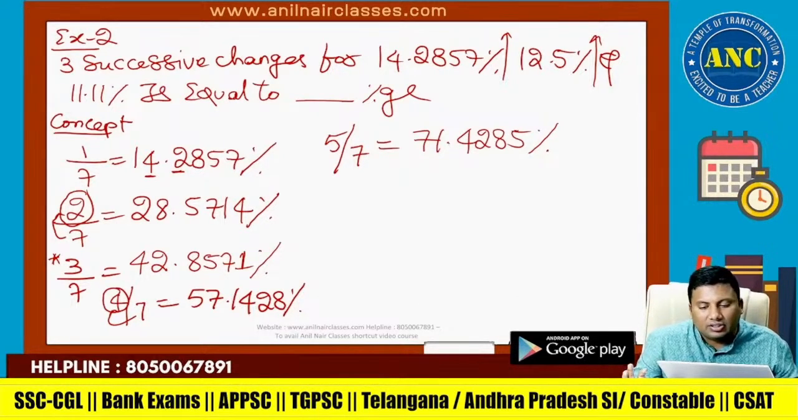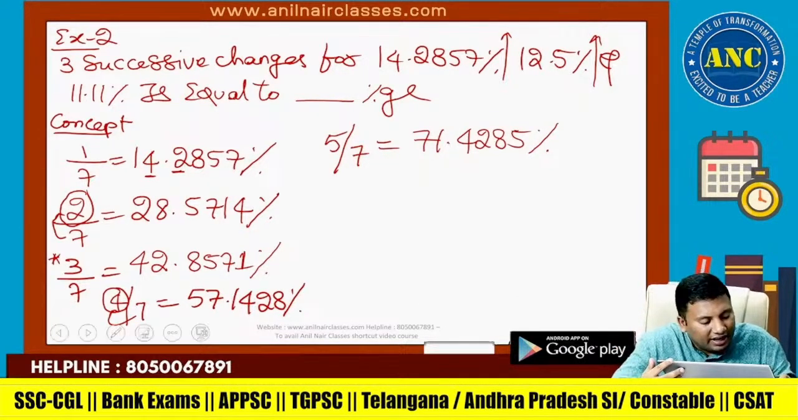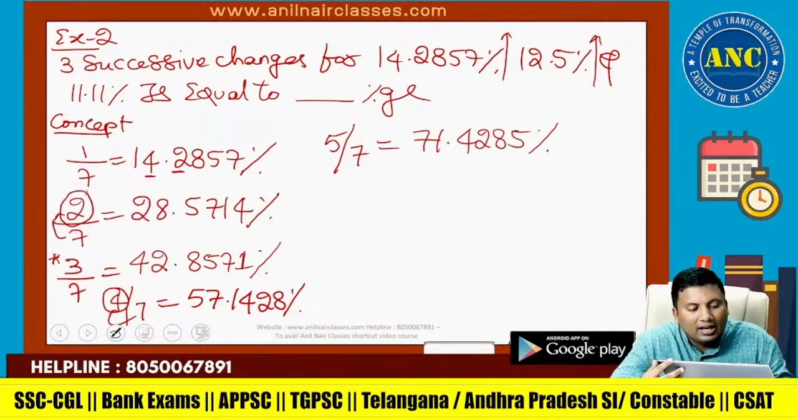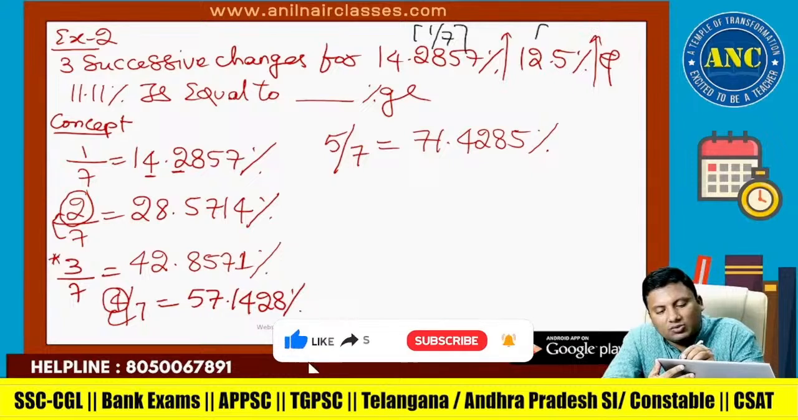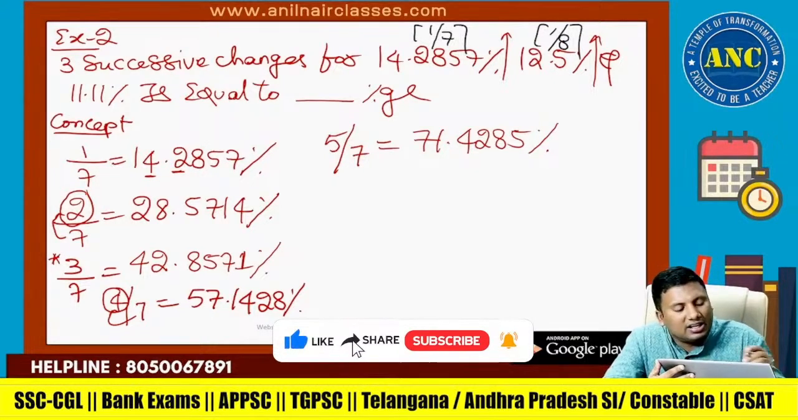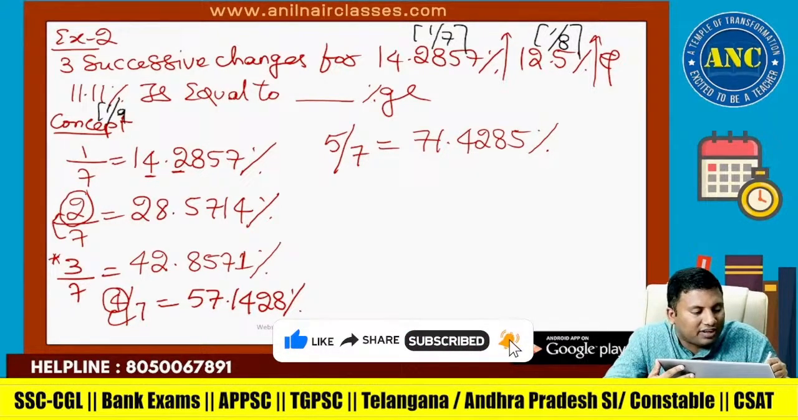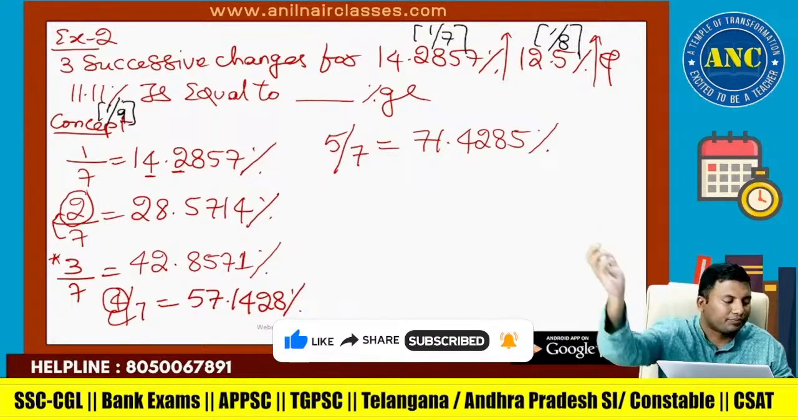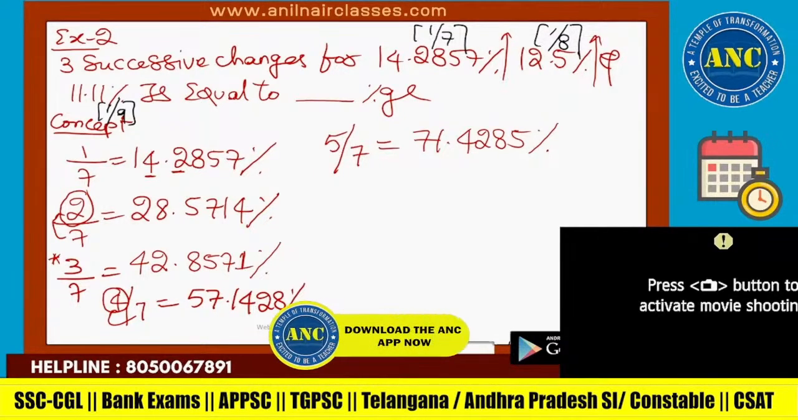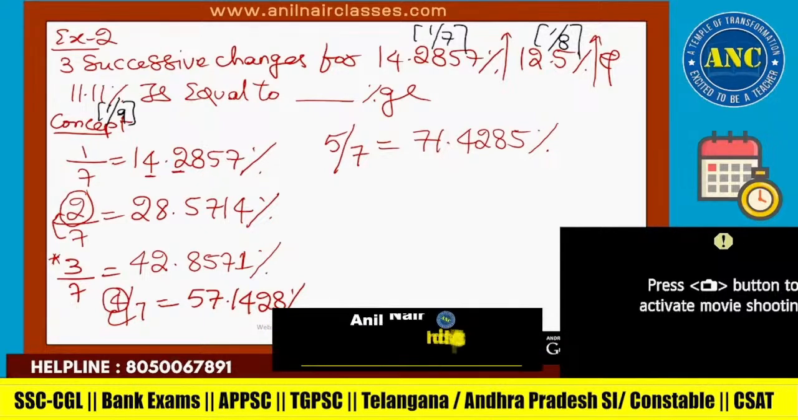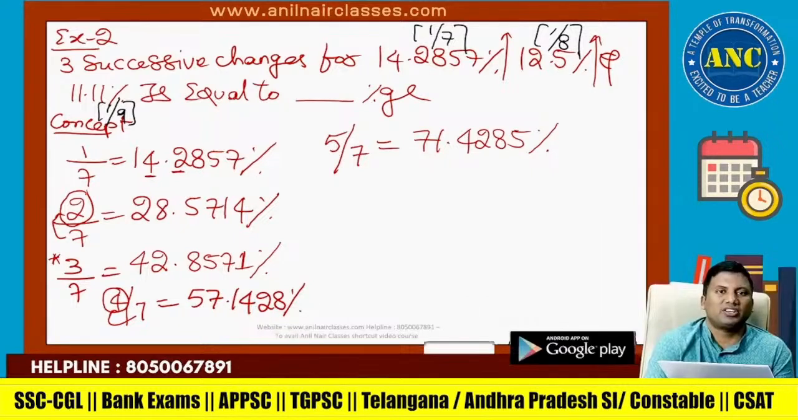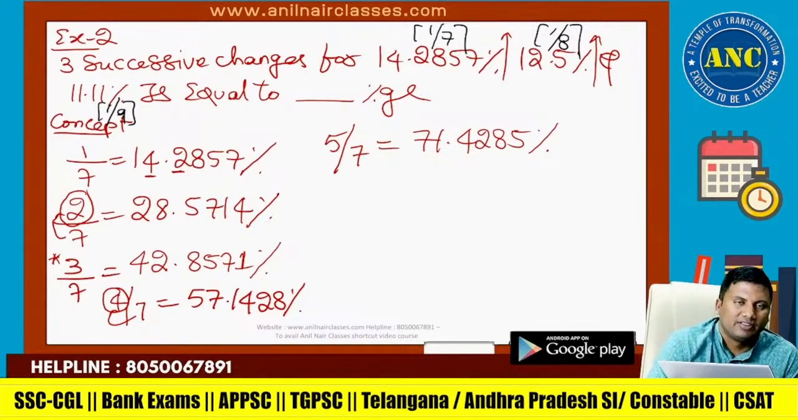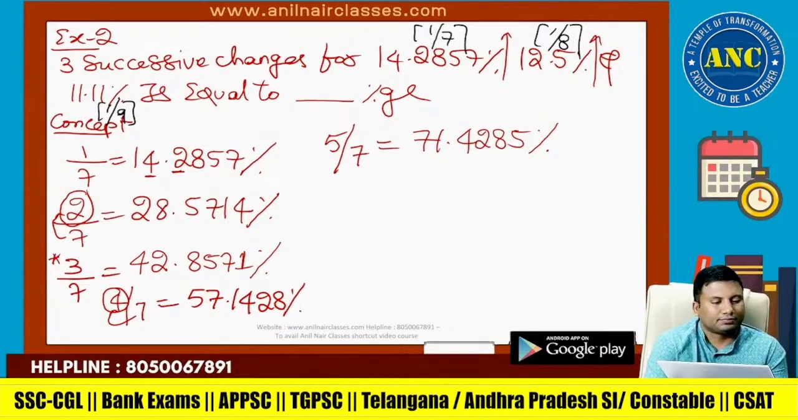Successive changes for. So this is 1 by 7. Again, I will tell you the shortcut for 11.11 little later. This is 1 by 7. This is 1 by 8. And this is 1 by 9. I will tell you the shortcut for 11.11 in the next slide. I hope it is clear. Kindly ask me any doubts before I solve this problem. First 3 examples are fundamentals, then it is an advanced level.